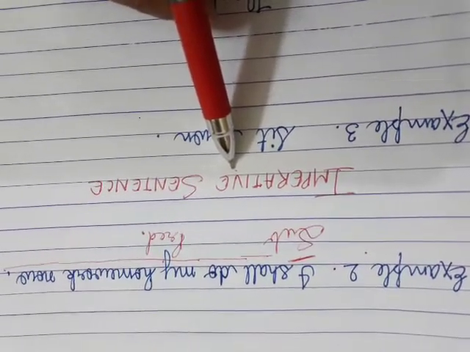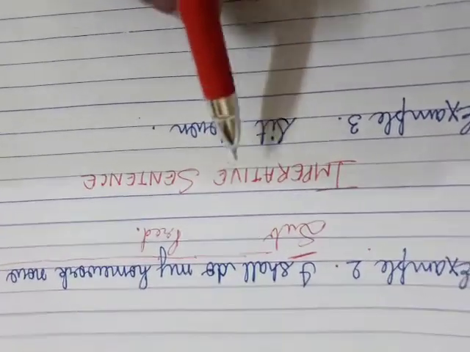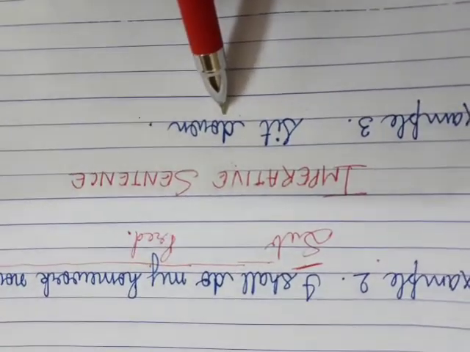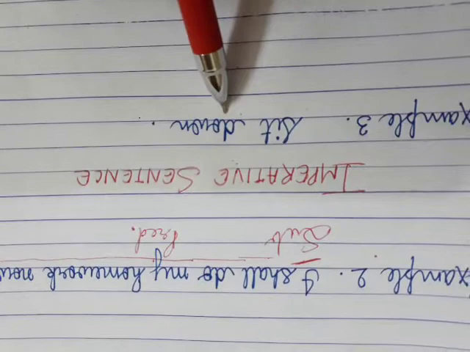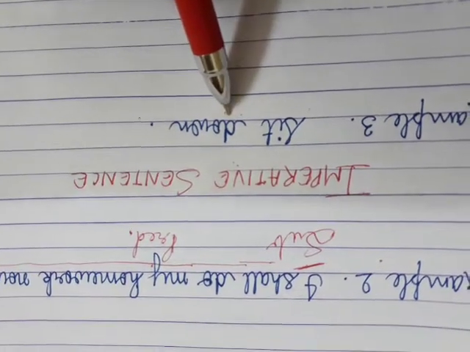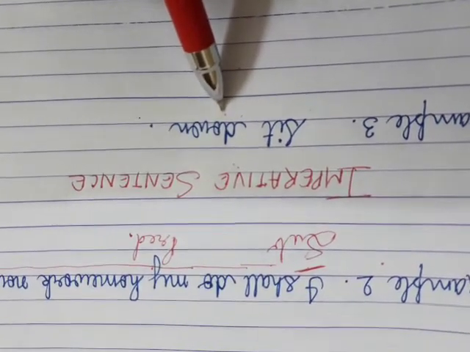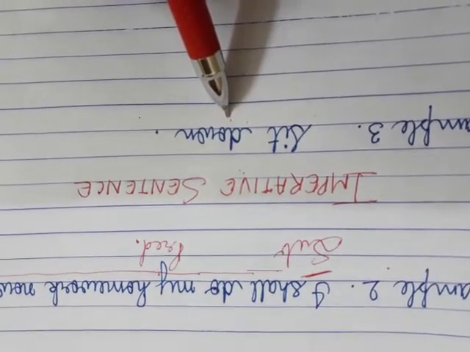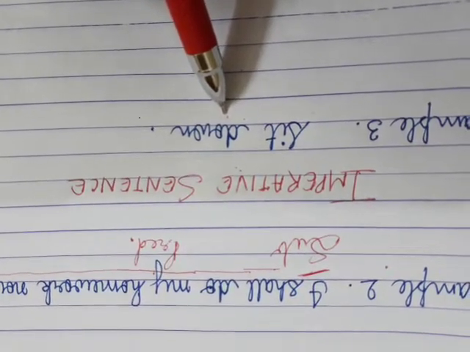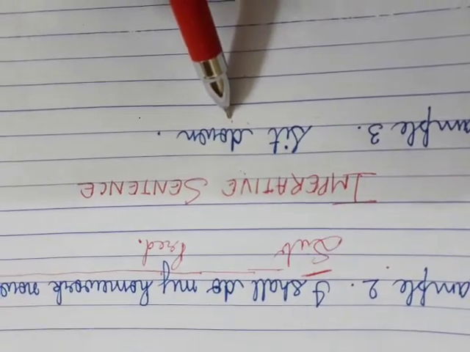Let us take up an example. See, sit down. This is an imperative sentence because this is a order. This is a command. Here, subject is not mentioned. So it is hidden.